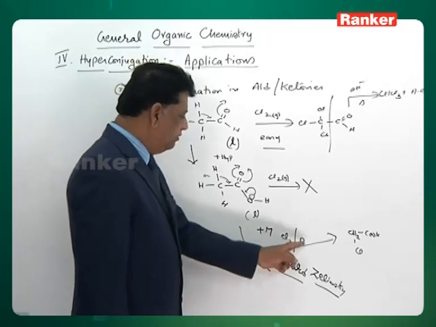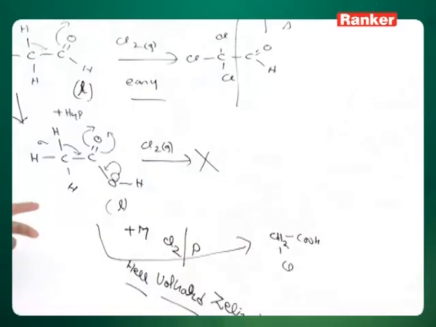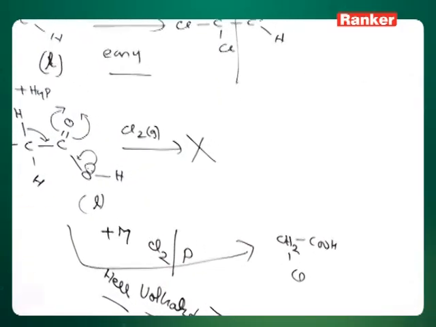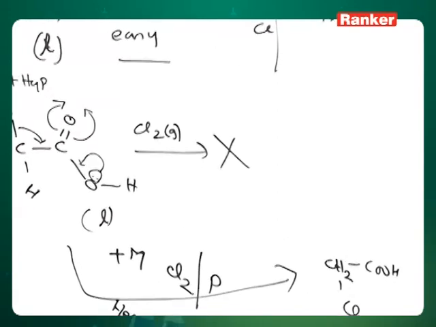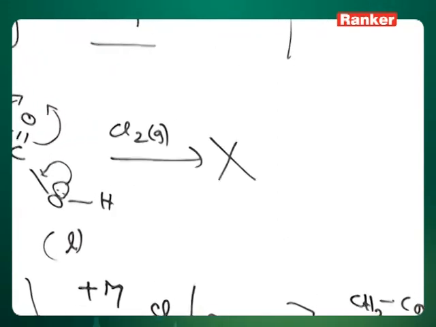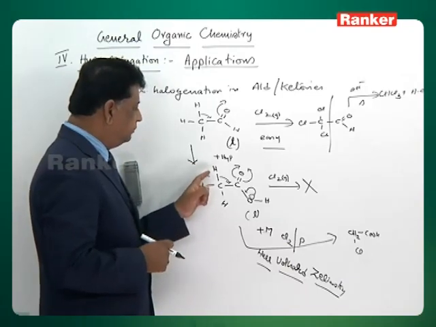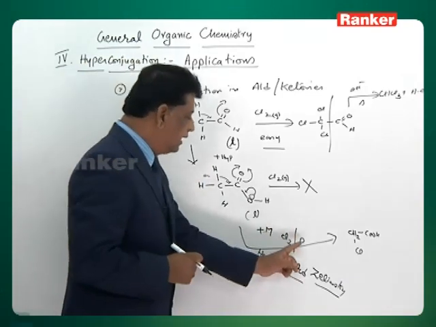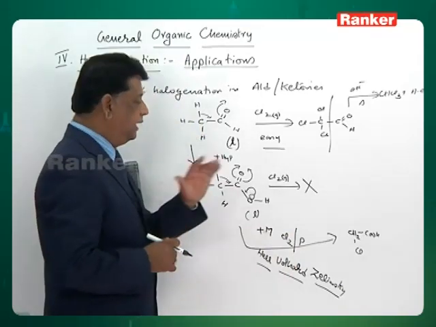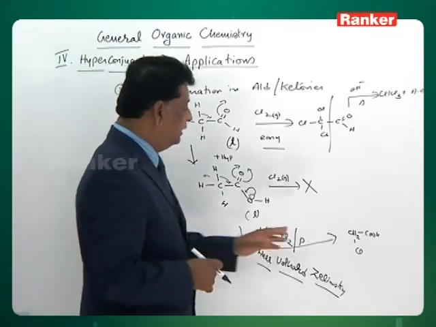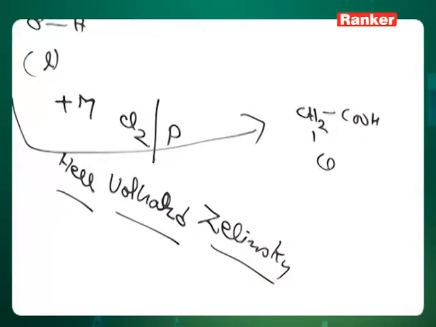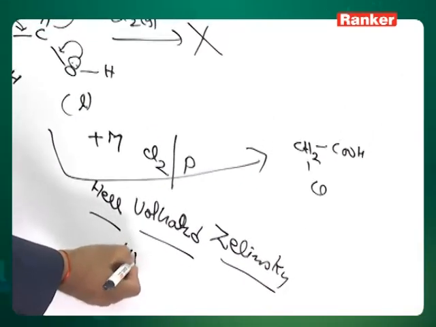Maybe halogen and phosphorus give PCl3, PCl5 types of compounds in equilibrium, and reactive chlorine may be available, which makes the reaction possible. In spite of the lower possibility of hyperconjugation, the phosphorus catalyst makes this reaction possible, and it is a very popular reaction known as the HVZ reaction.